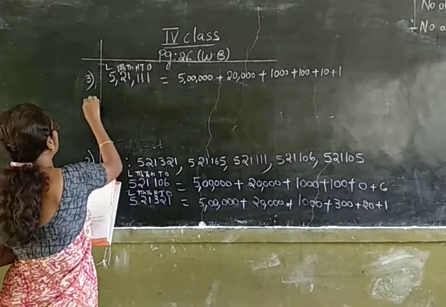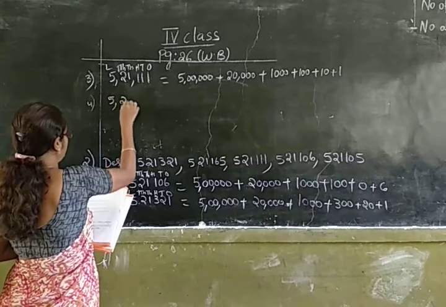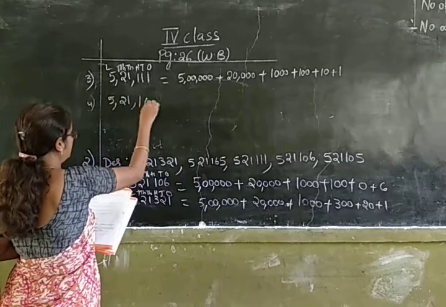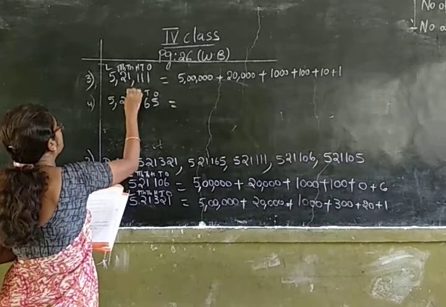Now let us write down the expanded form for the last number. 5,21,165. First, write down the places.